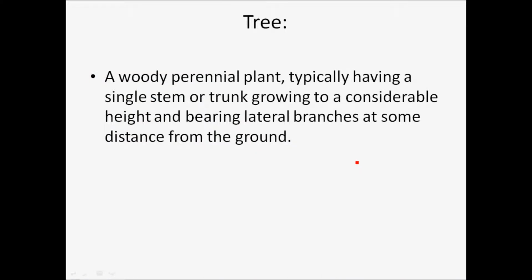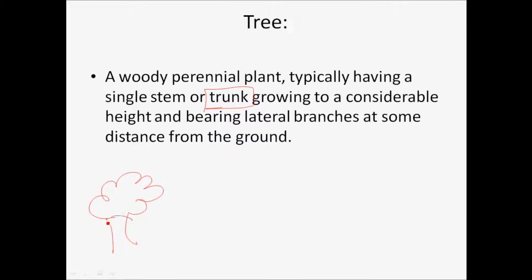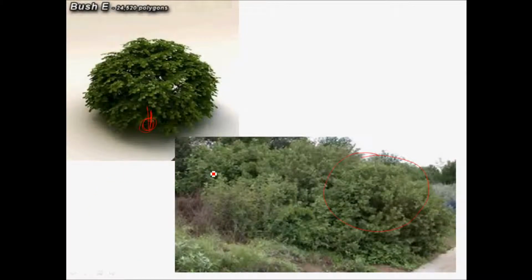Moving on to the tree: a woody perennial plant typically having a single stem or a trunk. Here we are going to use this word trunk. Trunk is basically used for the tree. This part is called the trunk. The thicker wooden section of any kind of plant or tree is called the trunk. A tree grows to a considerable height and bears lateral branches at some distance from the ground. You see, this is some distance from the ground, and there the lateral branches will start.